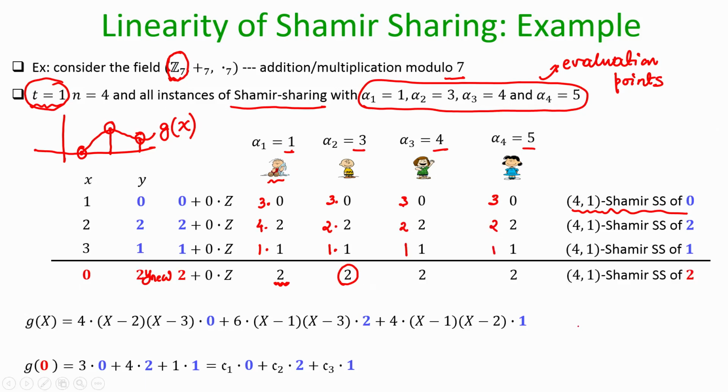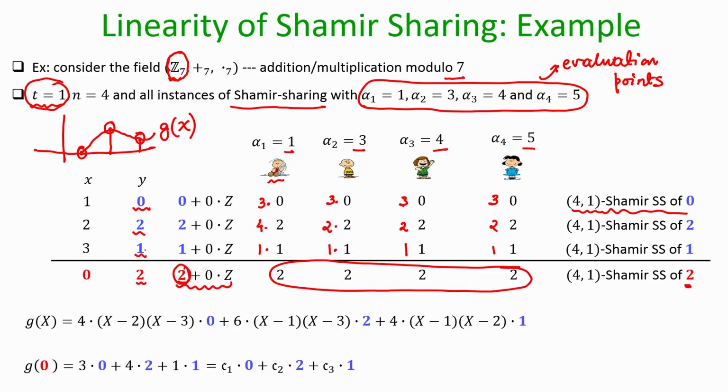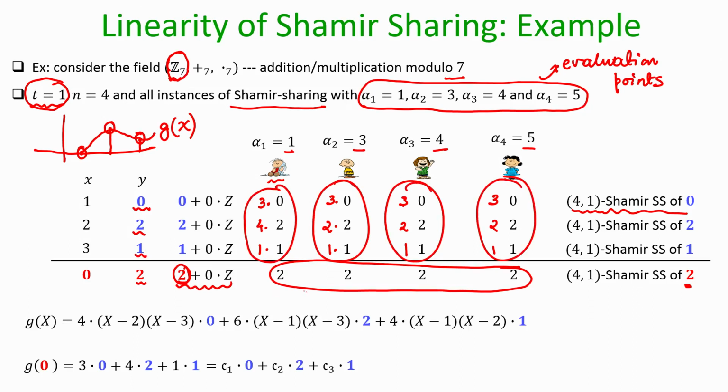And now you can see clearly that these 4 values actually constitute a vector of shares for the value 2, because they lie on this polynomial 2 plus 0 z, which is a degree 1 polynomial whose constant term is 2, and this value 2 is basically the value of y nu. That means, in this whole process what I have demonstrated is that even without revealing y 1, y 2 and y 3, the parties can compute some linear operation on their respective shares of y 1, y 2, y 3, which will give them their respective shares of y nu.